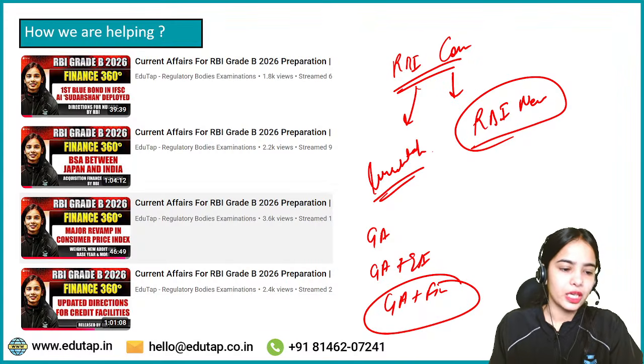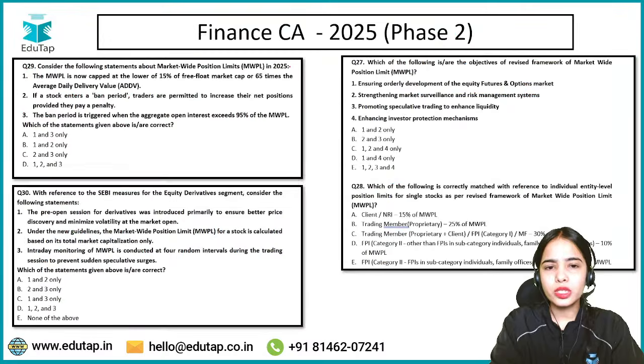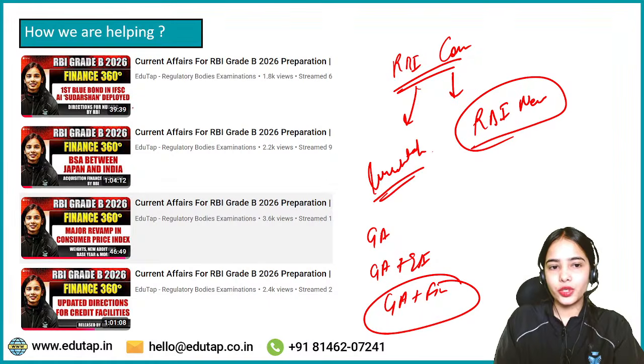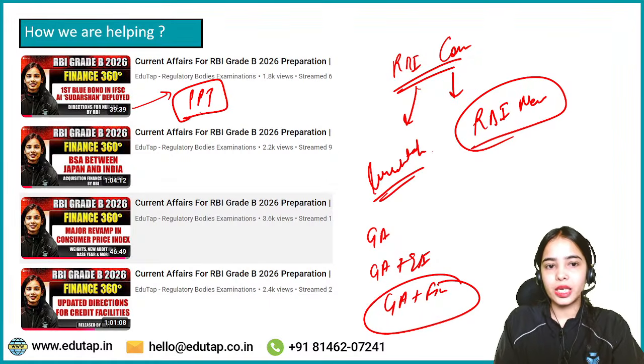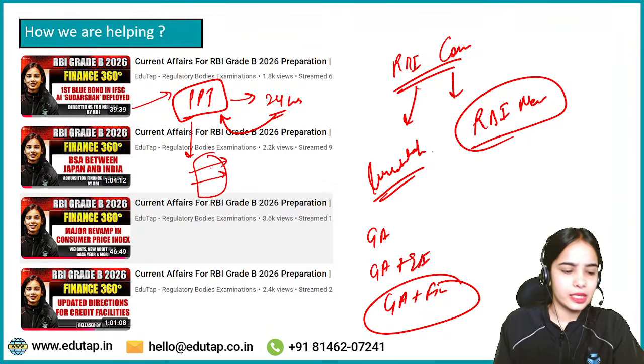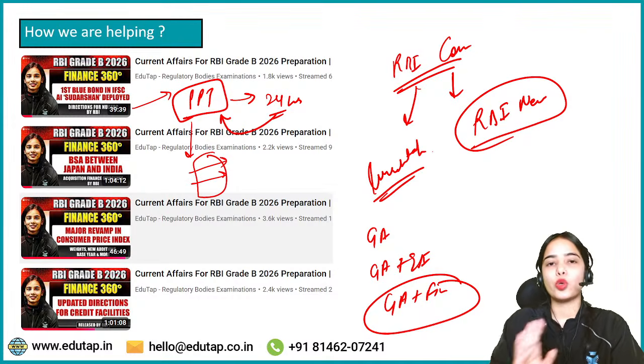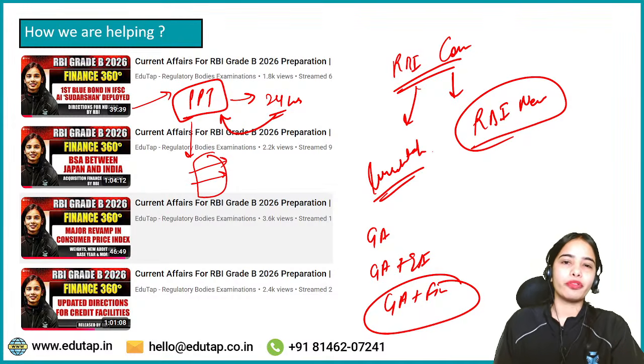On note making, there is no requirement of making notes from the Finance 360 degree, because you are getting the PPT. I provide you the PPT within 24 hours. You get the PPT of the Finance 360 degree sessions. So download the PPT and highlight the important points. That's it. Expected date for RBI Grade B notification, I have no idea at all, but expect the notification to be in June, let's say. So prepare according to that.